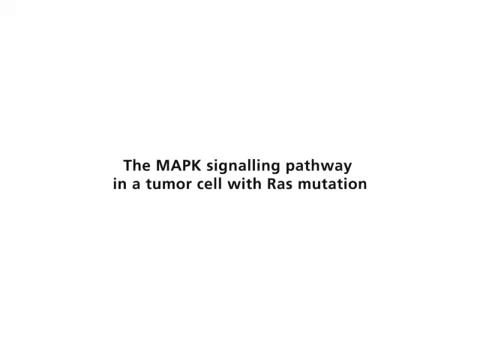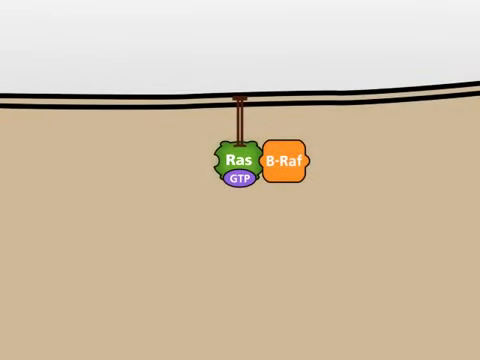The MAPK signaling pathway in a tumor cell with RAS mutation. Mutation of the RAS gene may have dramatic consequences for the cell. Mutated RAS protein is activated just like the normal protein. Mutated active RAS-GTP is also able to bind and to activate the kinase BRAF.